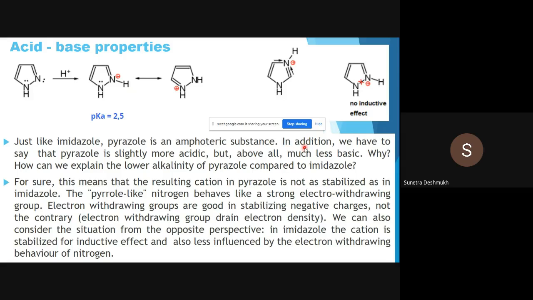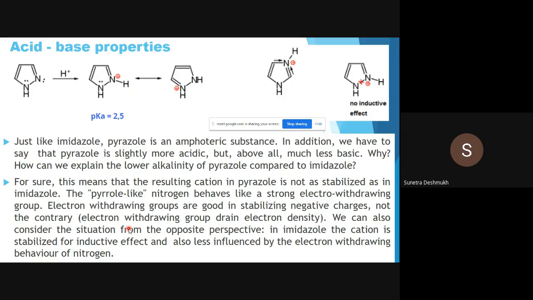In addition, pyrazole is slightly more acidic, but above all, much less basic. How can we explain the lower basicity of pyrazole compared to imidazole? This means that the resulting cation in pyrazole is not as stabilized as in imidazole. In the pyrazolium cation, the positive charge is not stabilized like in imidazole.